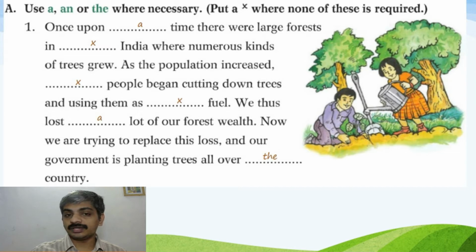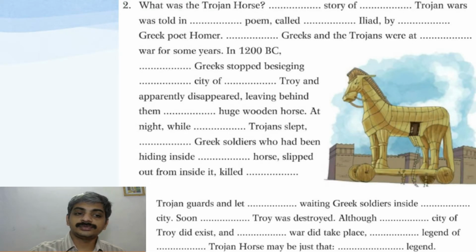Here you can notice, first we used the indefinite article a, and for the next three instances there is no need of any kind of article, and again we used the indefinite article a, and in the last blank we have used the definite article the. Following this example, read and understand the next paragraph, and the second activity is also of the same sort.